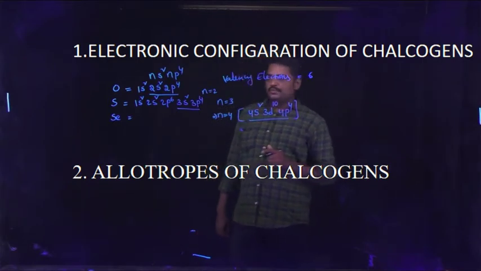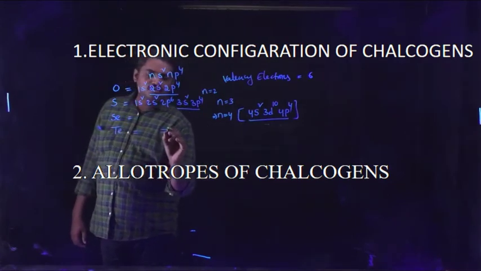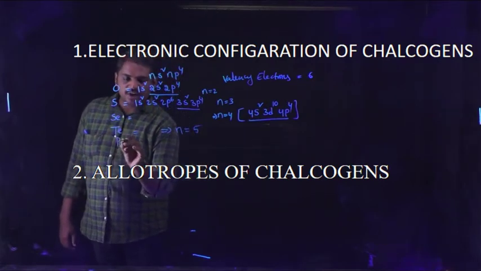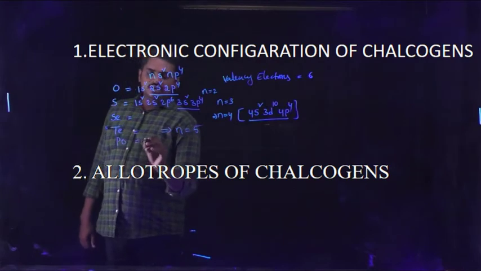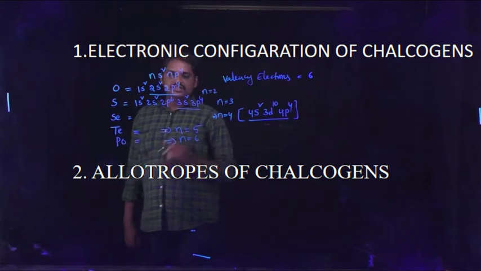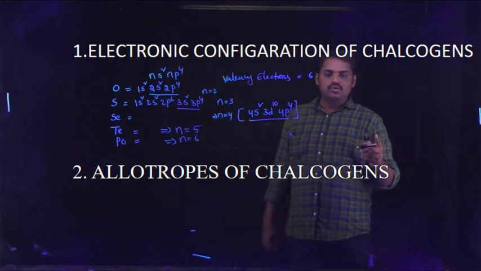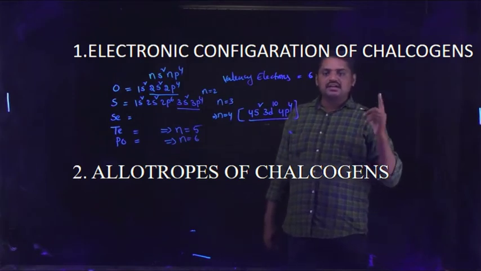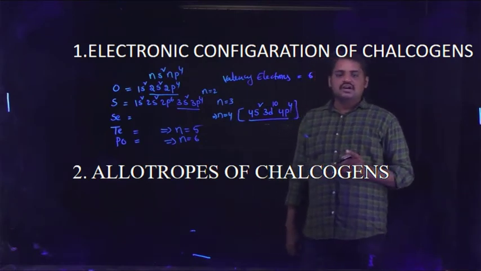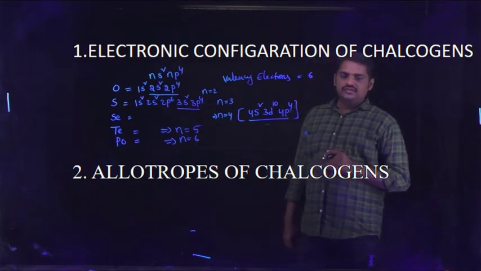Tellurium has n equal to 5. And the last one, polonium, has outermost shell number n equal to 6, with 6s2, 4f14, 5d10, 6p4. This is the electron configuration for 16th group elements or chalcogens.